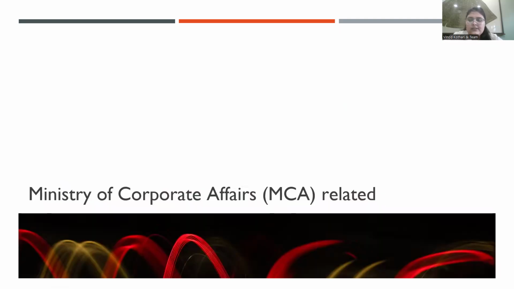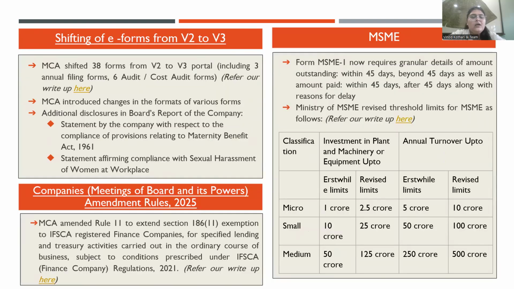Okay, so that was all for the SEBI part. Now we'll move to the MCA part. In this year, the last tranche of the V2 to V3 shifting happened, and some 38 forms were shifted to V3. Along with the shifting, there were certain amendments rolled out by MCA with respect to the formats of the various forms as well.